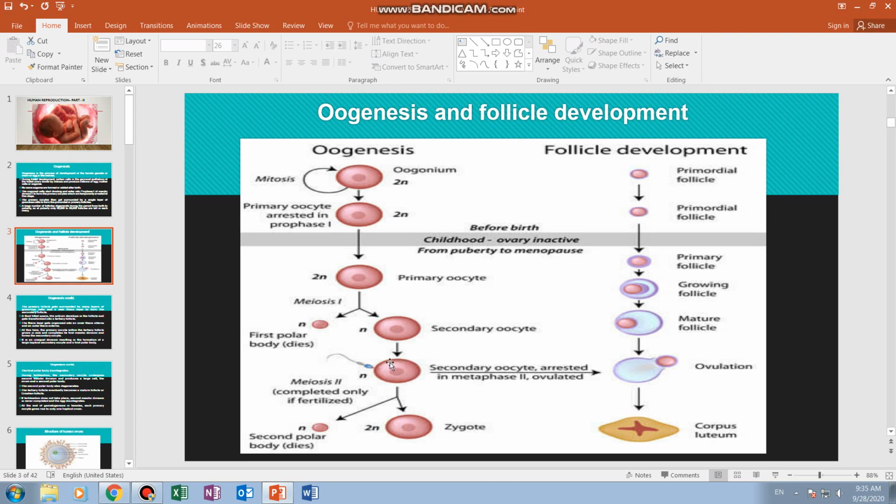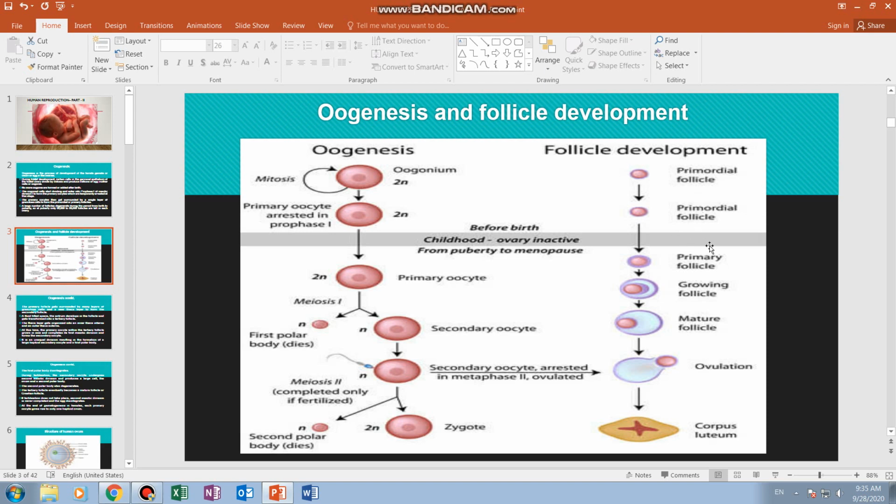If the secondary oocyte is fertilized, during fertilization meiosis II is completed, and after fertilization the secondary oocyte becomes a zygote. The second polar body produced as a result of this division also degenerates. If there is no fertilization, meiosis II will not be completed and the egg degenerates. The right side of the picture shows follicle development.